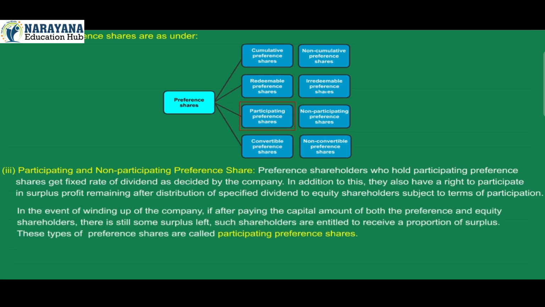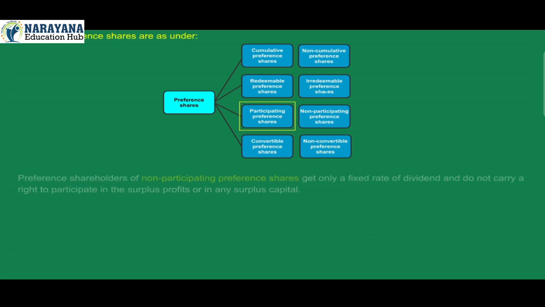In the event of winding up of the company, if after paying the capital amount of both the preference and equity shareholders, there is still some surplus left, such shareholders are entitled to receive a proportion of surplus. These types of preference shares are called participating preference shares.